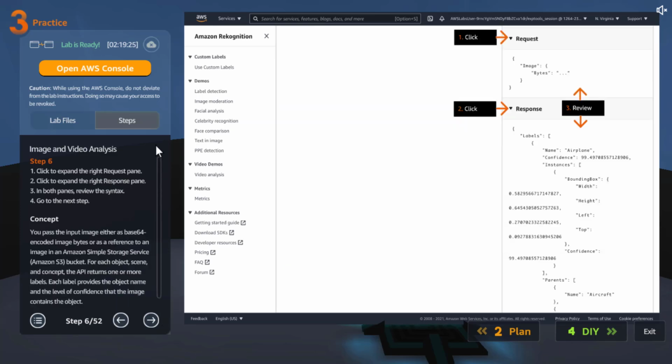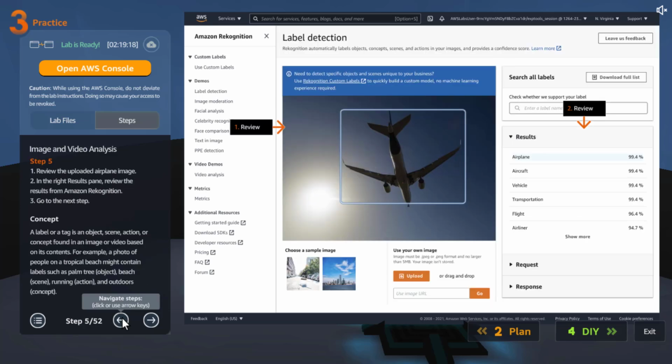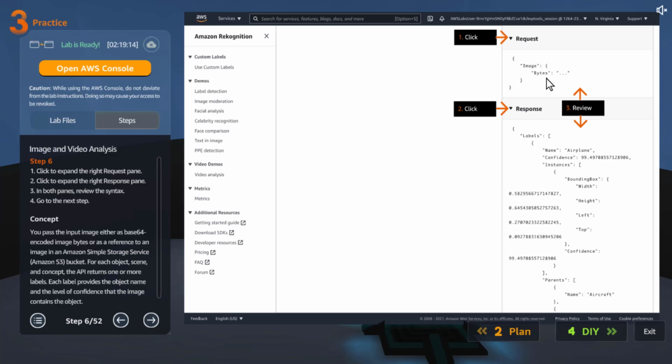Okay, now once we do that, I think they just expanded the request part. You see the request and response here. The request part, they are just asking us to review, and the response will look something like this. Labels: name of it, how confident it is about what that label it labeled. Instances: it is telling which box, where does it see this one on the picture.